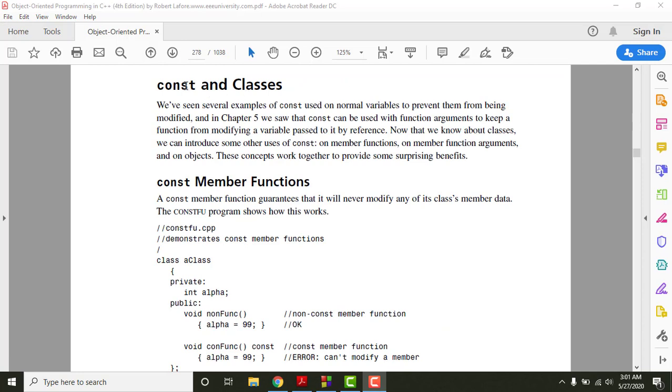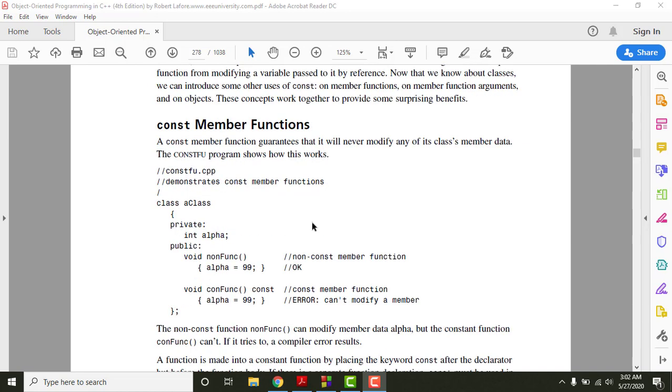Now the next concept is constant and classes. This constant keyword we have been using with ordinary variables. Whenever you use the constant keyword, that simply means we cannot update or change the value of that variable. We have also used the constant keyword with function arguments in the last chapter. That means the argument of that function will remain the same; it cannot be changed or updated. So now we will see how we can apply this concept of constant in classes.